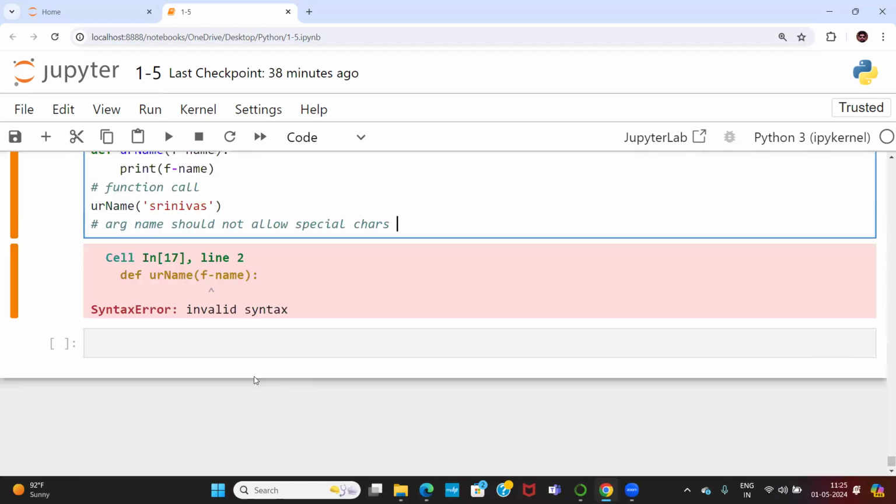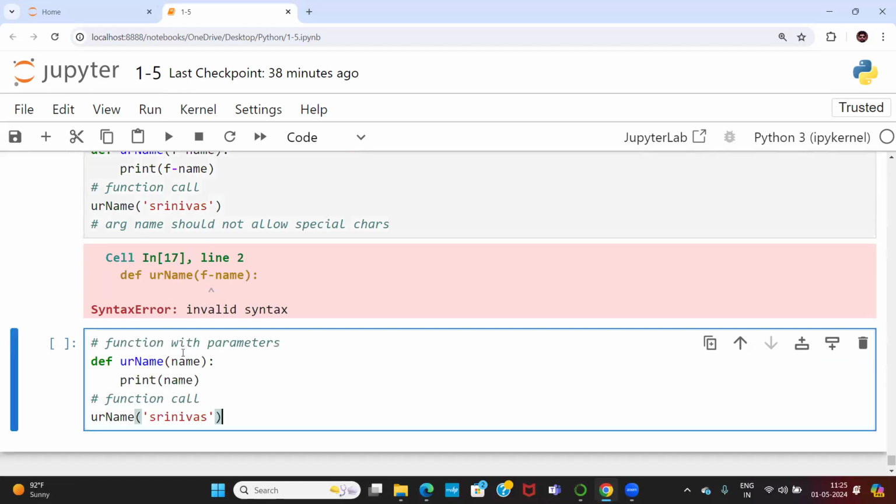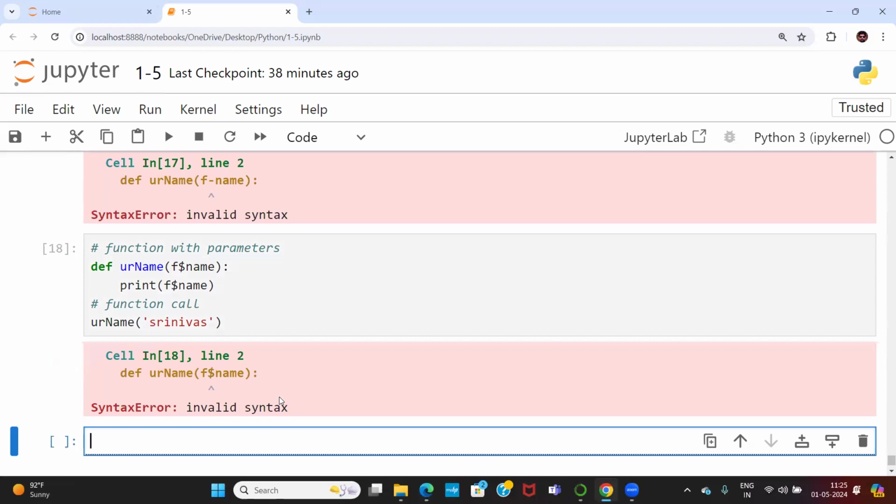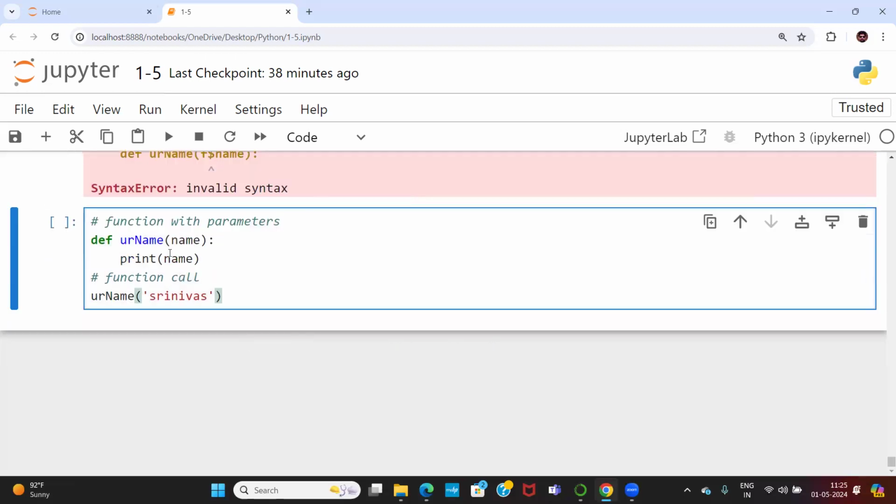You try with another special character. I'm trying one more special character, f hash.